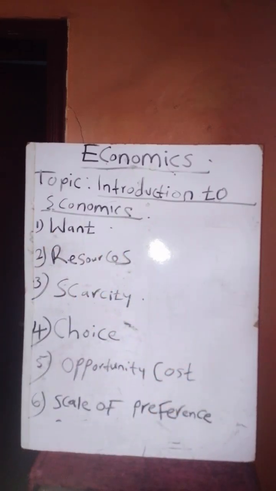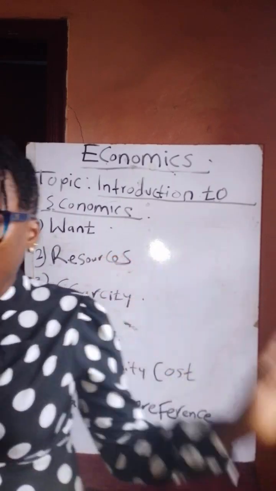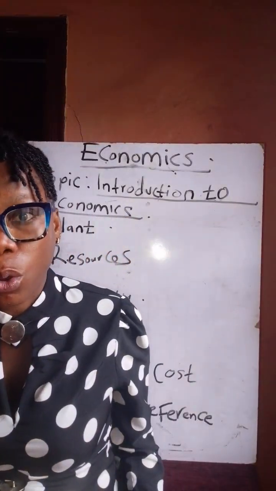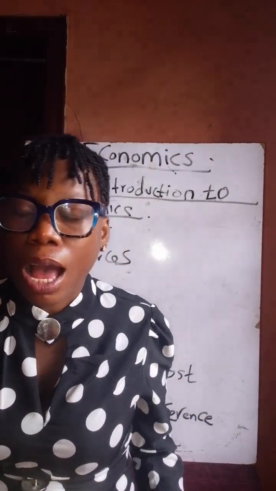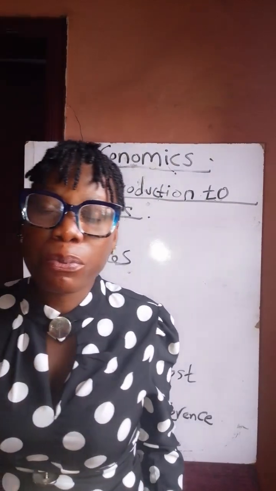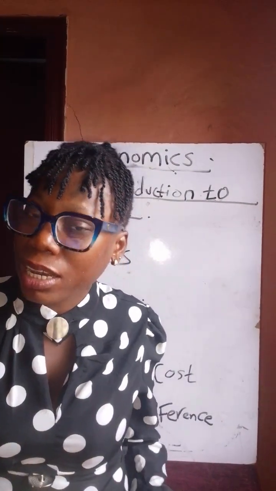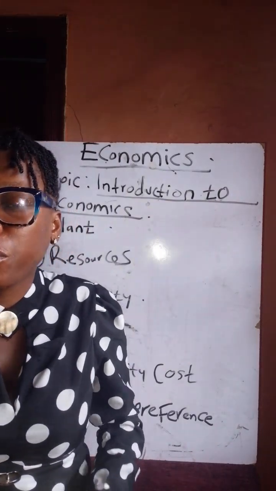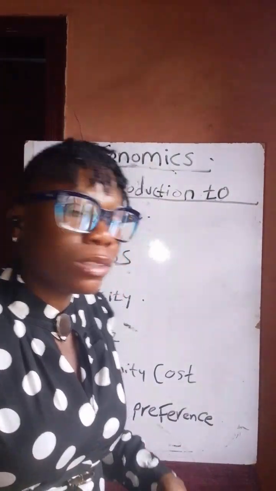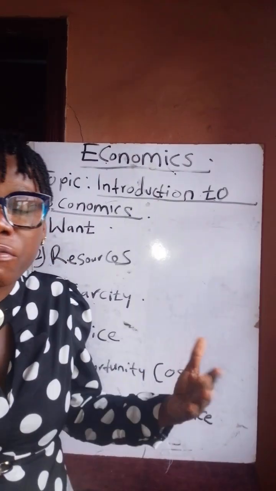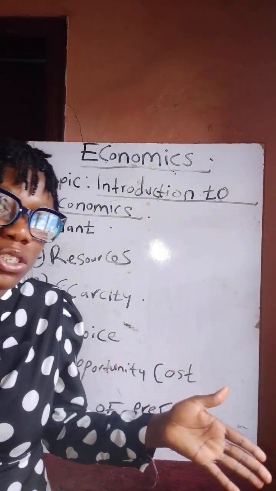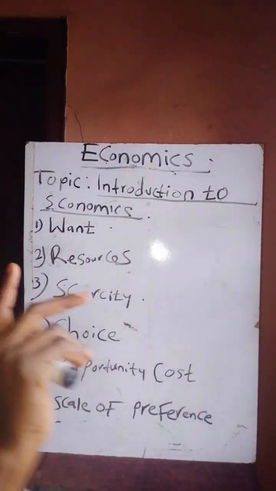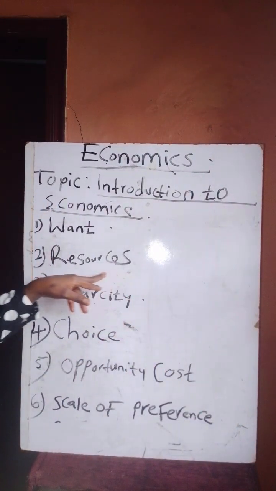So let's dive in. What is want? What are the goods and services that people desire or need? Wants are goods and services that people desire or need, such as house, food, shelter, transportation, your mobile data, phone, etc.